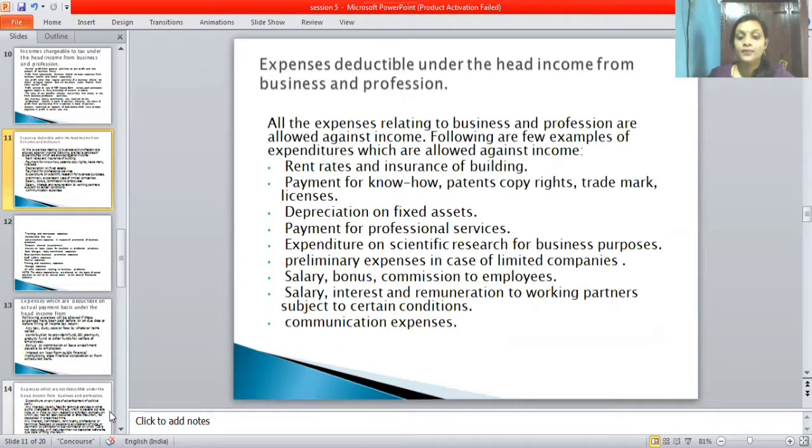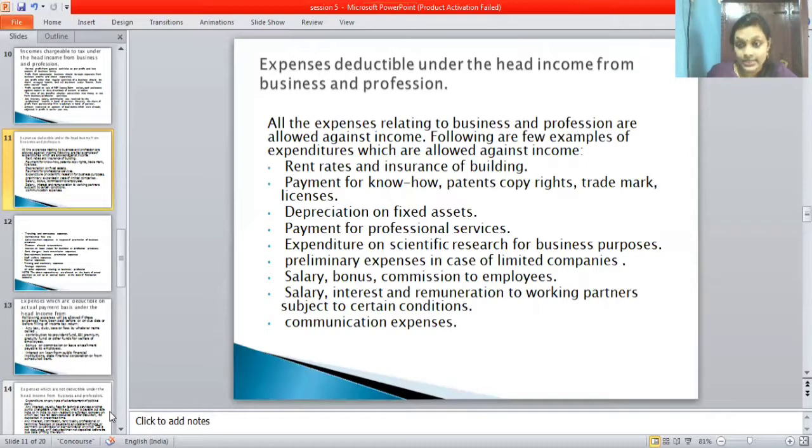Salary, bonus, commissions to employees. Salary, interest and remuneration to working partners subject to certain conditions. Next one is communication expenses. So this all comes under the expenses deductible under the head income from business and professions. So once again, I will read that list. One is rent, rate, and insurance of buildings. Second point is payments for know-how, patents, copyrights, trademarks, licenses, etc.